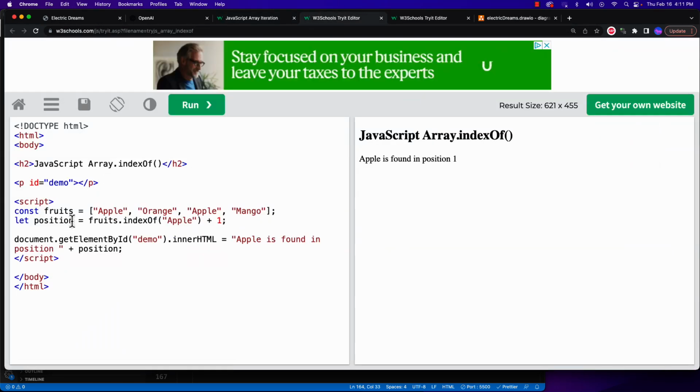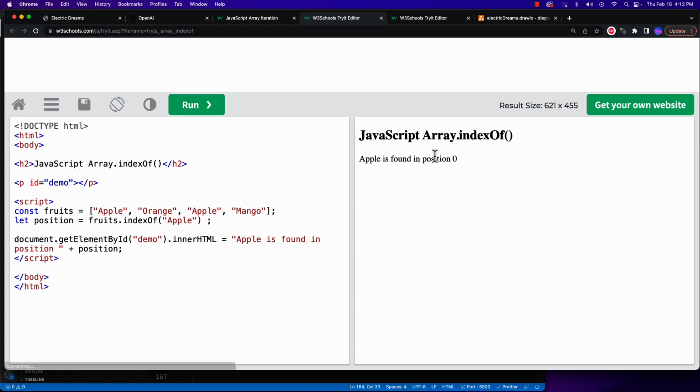Now, in the example here, we can see where we're asking for apple. It's the first item in the array, but its index number is often what we care about. If I get rid of the +1 there and run that, we'll see its index position.